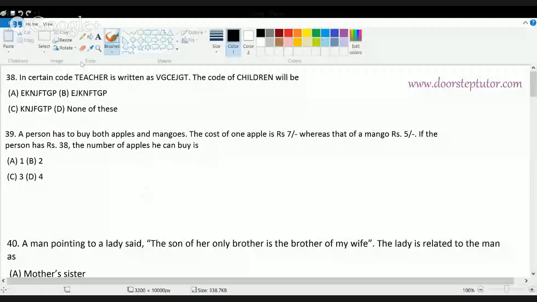deal with general basic mathematics and reasoning. So here is the first question. In a certain code, teacher is written as this. What would children be written as?